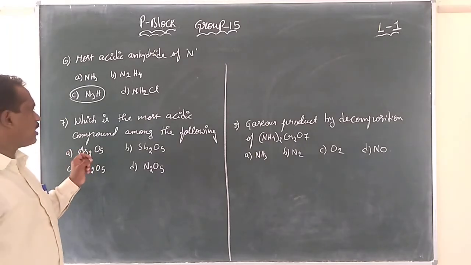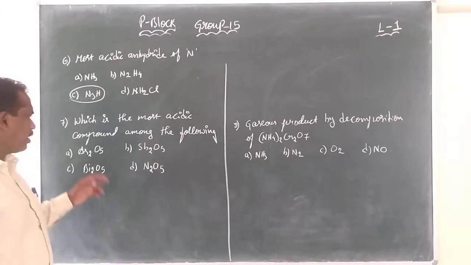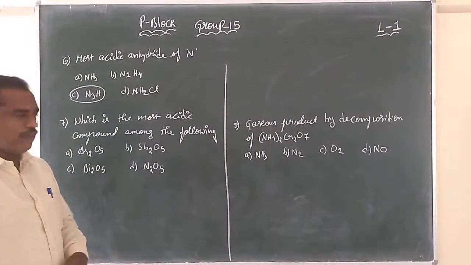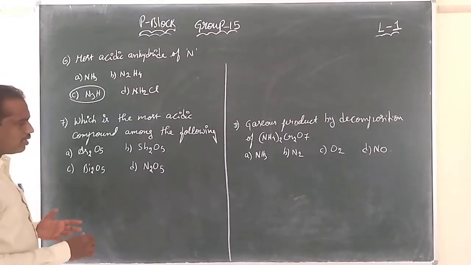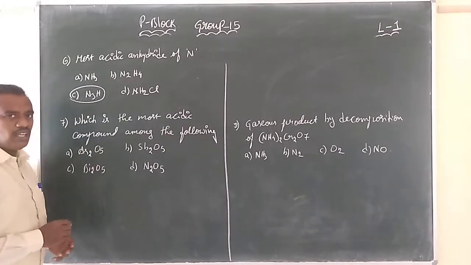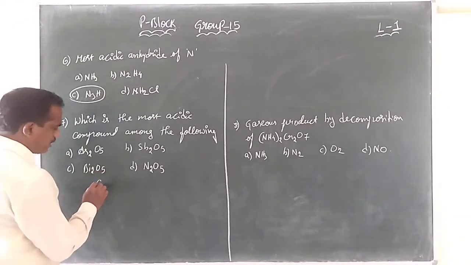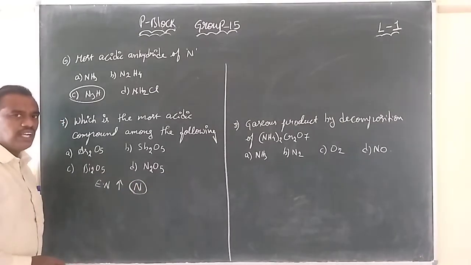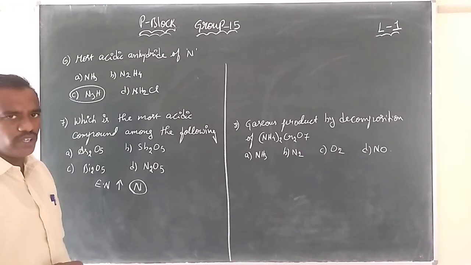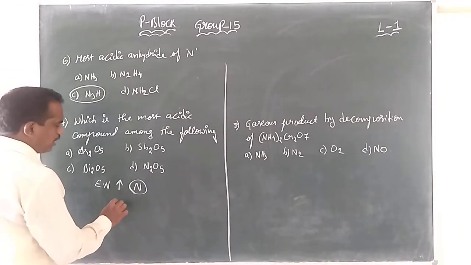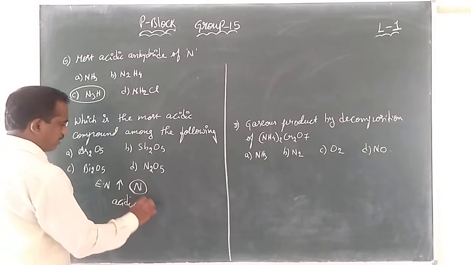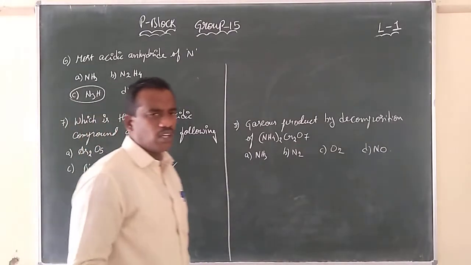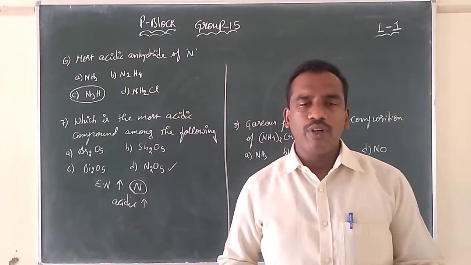Which is the most acidic compound among the following? Arsenic pentoxide, antimony pentoxide, bismuth pentoxide and N2O5. See here, in the case of all the oxides in the same group, you must remember the electronegativities. Among all these, which is having the highest electronegativity? Nitrogen is having the highest electronegativity. When electronegativity is more, it is having more acidic nature. So after all these concepts, you read the textbook one by one, you must follow, children.